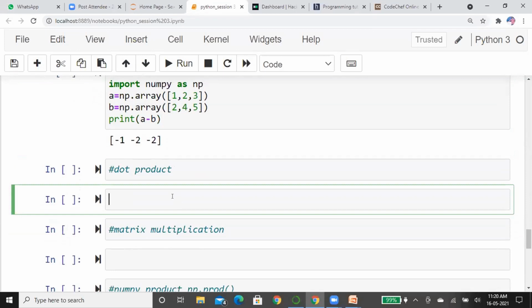Let me go into the dot product. I think you saw the dot product in the vectors concept.